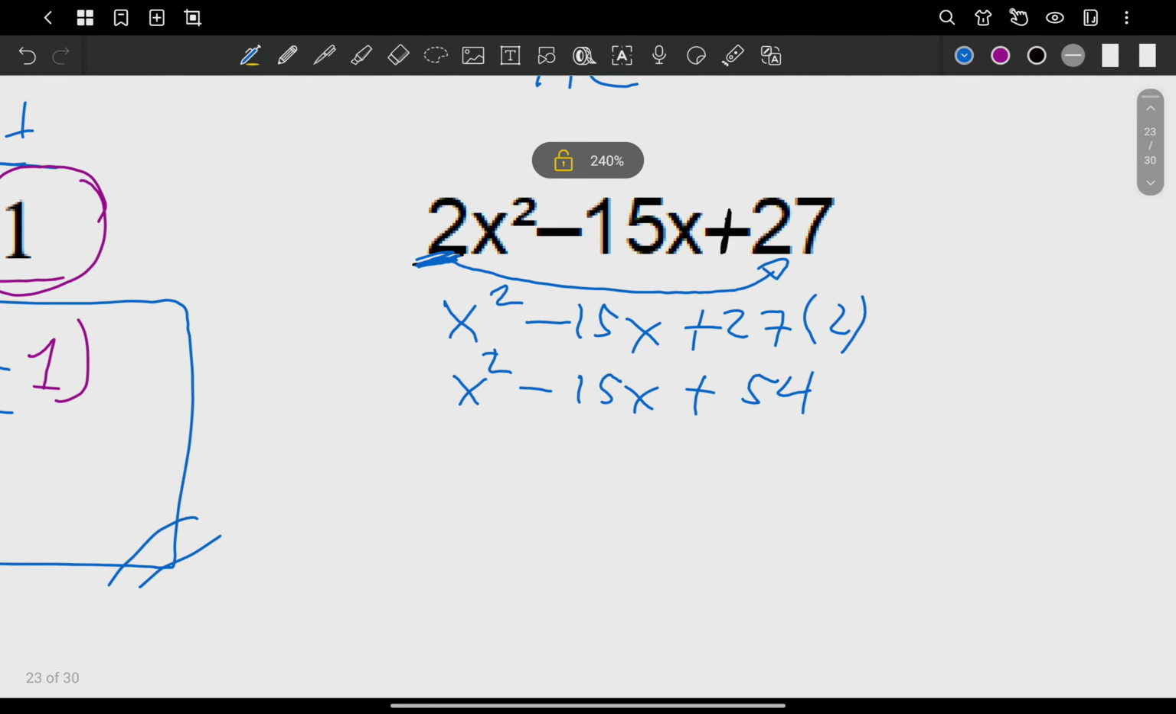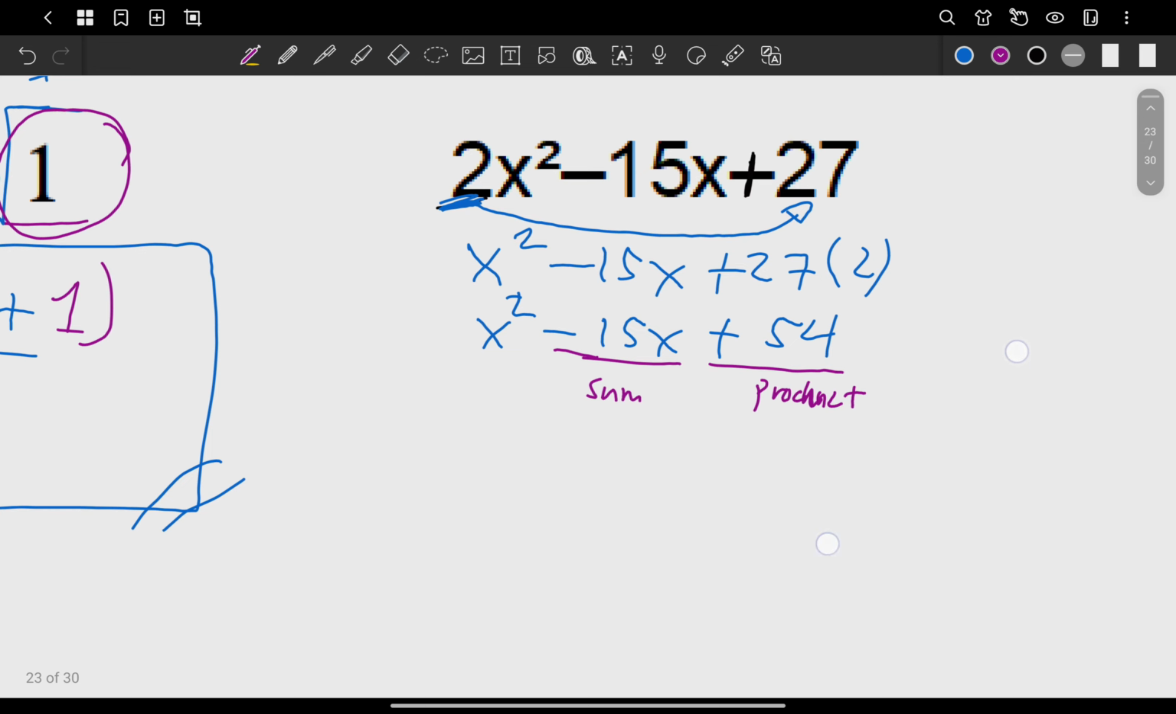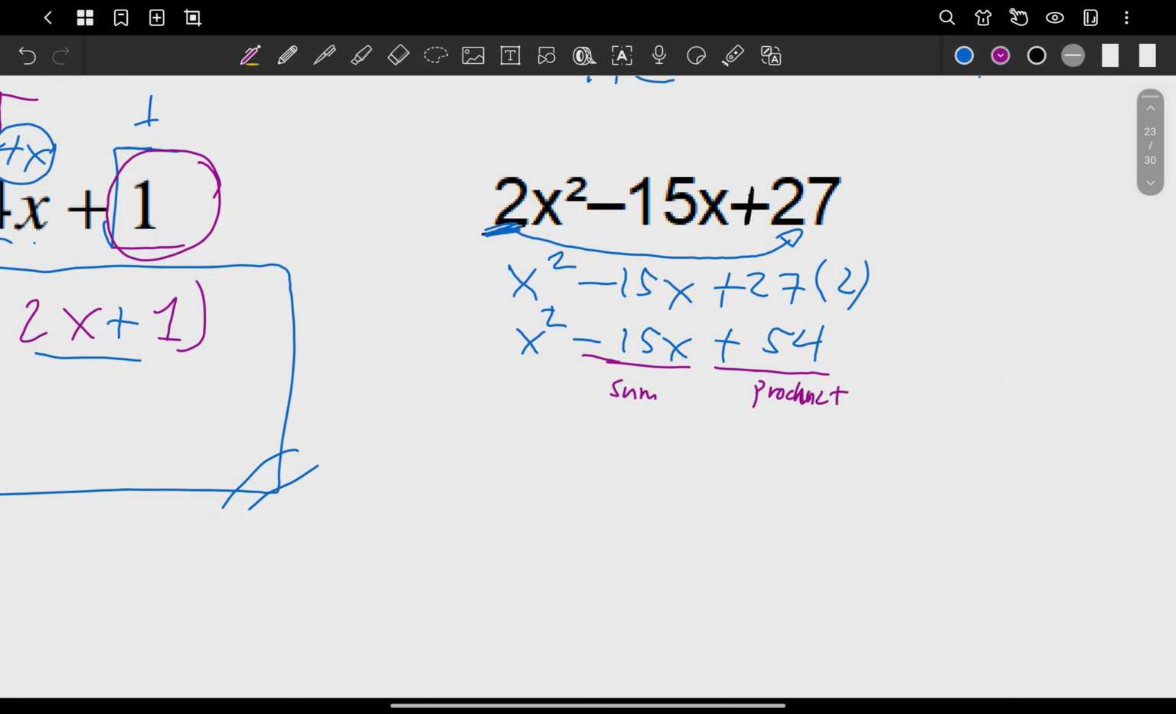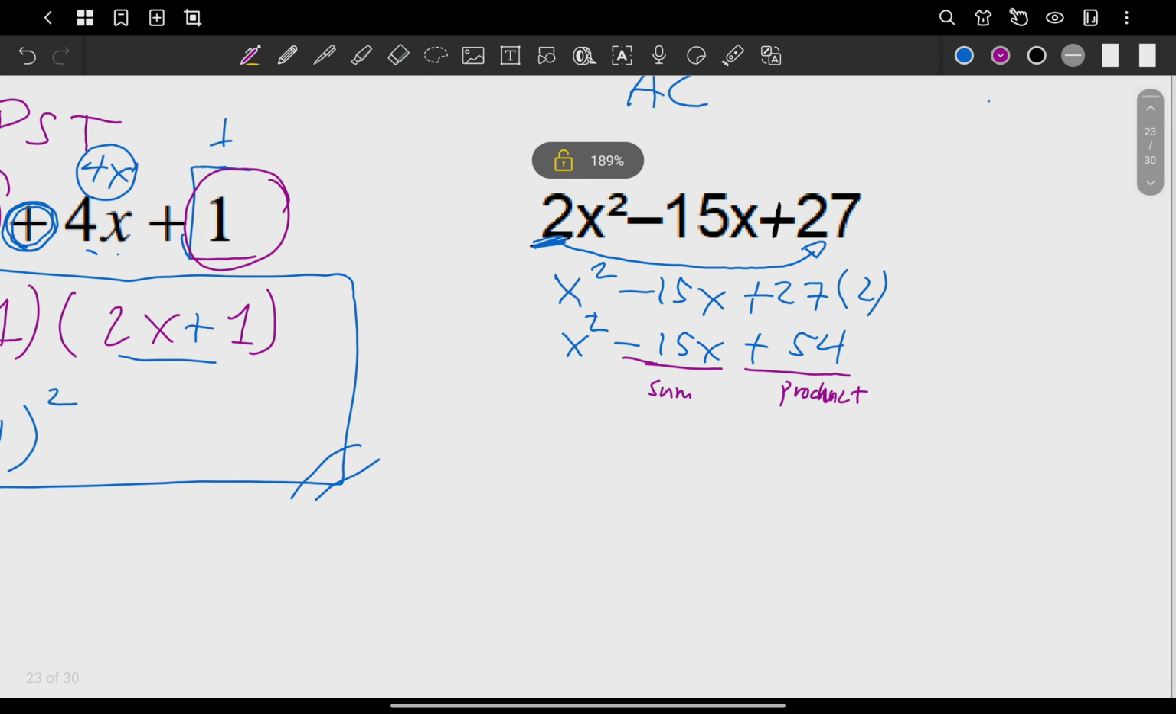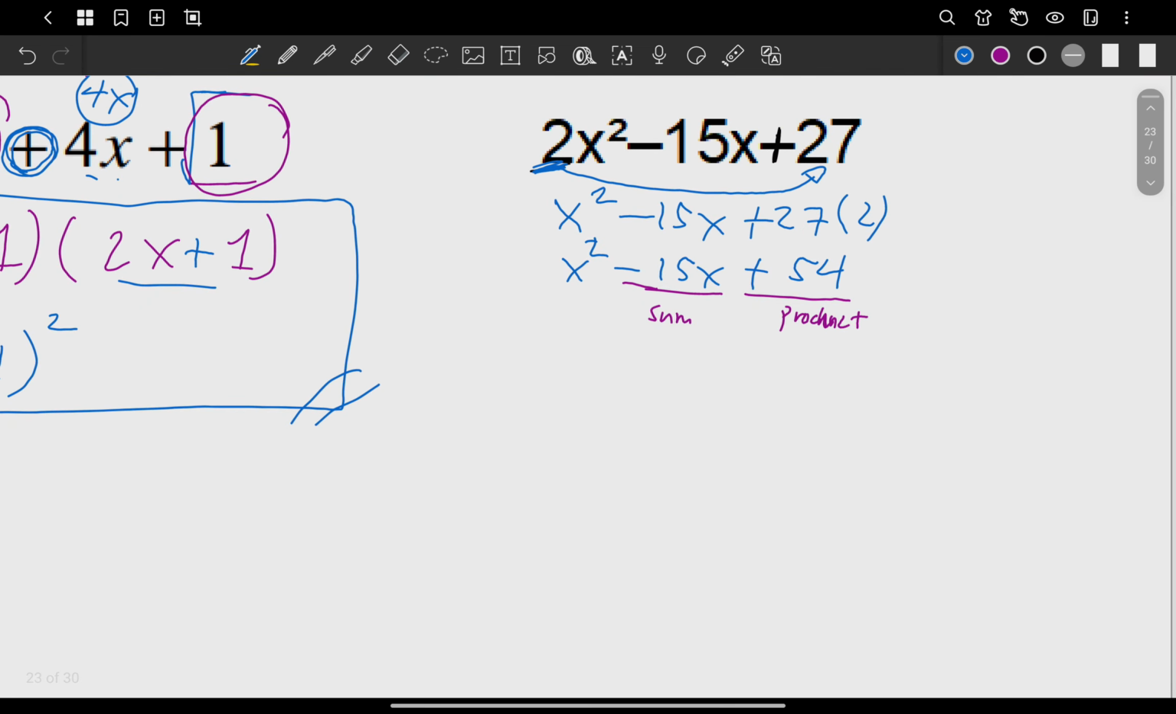Next, analyze. This is sum. This is product. So try to think of two numbers that when you multiply is positive 54. But when you add is negative 15. So definitely you will involve here negative numbers. And since you will involve negative numbers, you analyze. If your answer here is gonna be a positive and negative, shouldn't be your answer negative? Okay. So what I'm saying, maybe you'll get confused already. So let's just try to write or list our possible answers here.